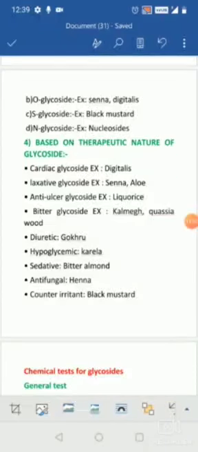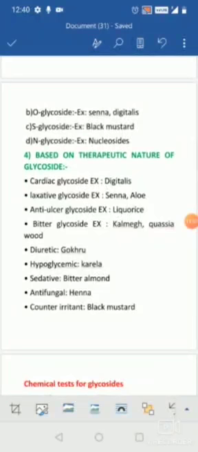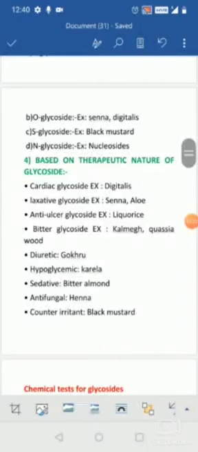When coming to the bitter glycosides, these are used as bitters. They stimulate your tongue and increase the appetite, or they are used to treat loss of appetite. Hence they are known as bitters. They stimulate your taste buds, so that more saliva is secreted, and that increases the hunger. So they are used in the treatment of loss of appetite, hence they are known as the bitter glycosides. The examples are kalmegh, quassia wood and so on.